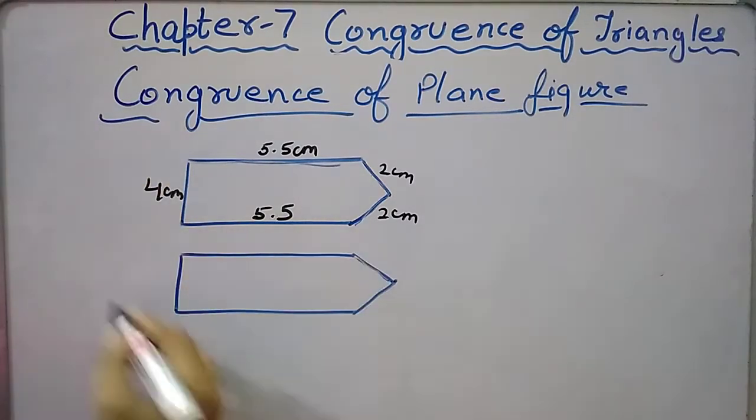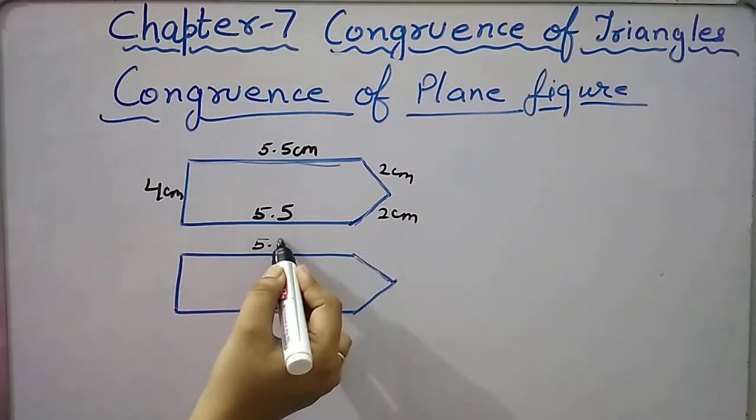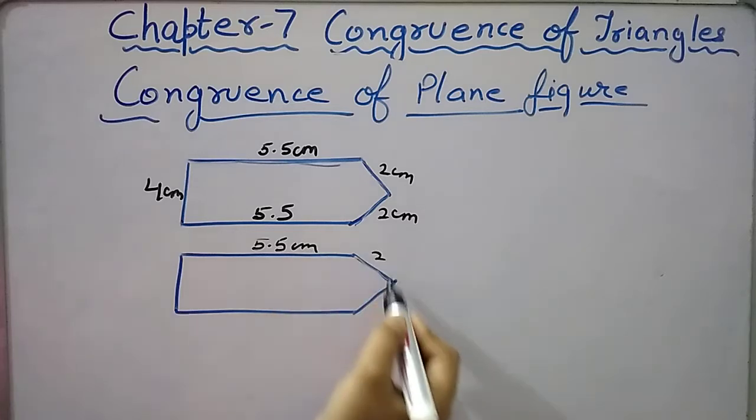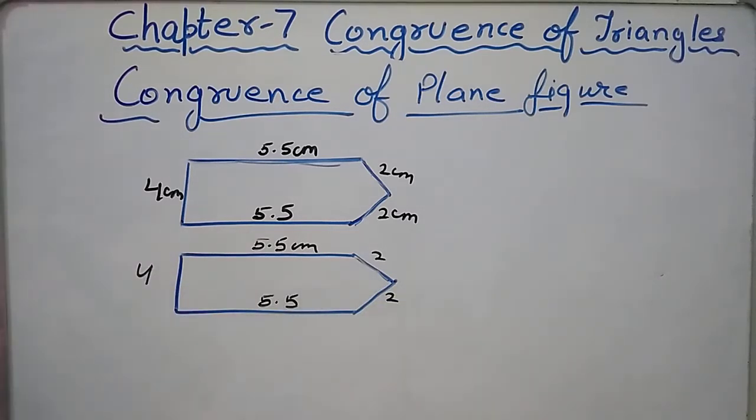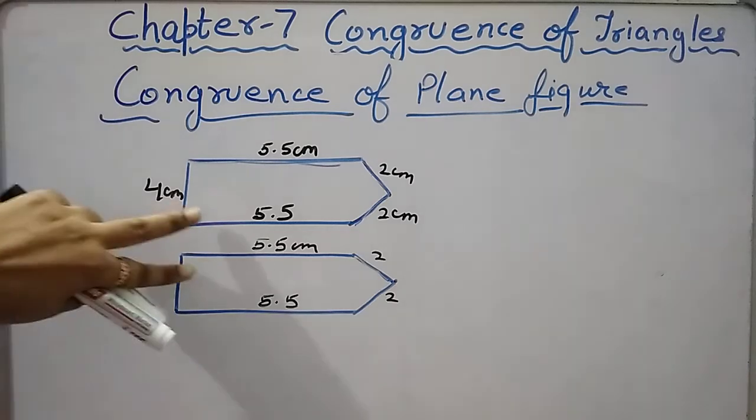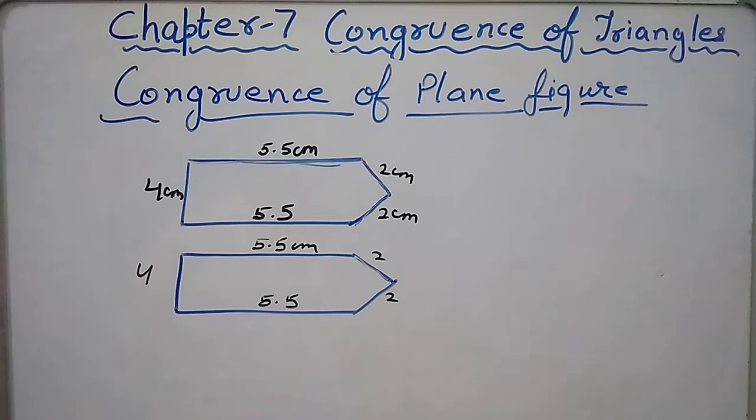Similarly, the sides of the other figure are also given as 5.5 centimeter, 2 centimeter, 2 centimeter, 5.5 and 4 centimeter. Now we can see all the dimensions of these two figures are same and their shape is also same. So we can directly say that yes, these two figures are congruent to each other, and they have the property of congruency. So this is congruence of plane figures.